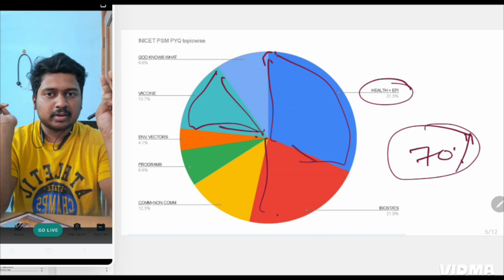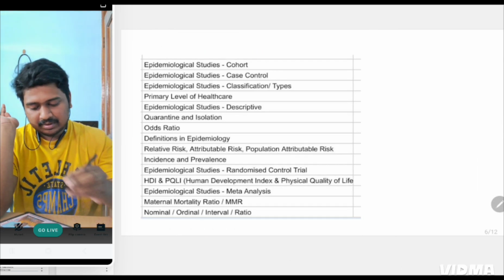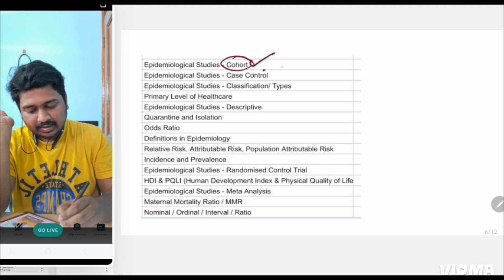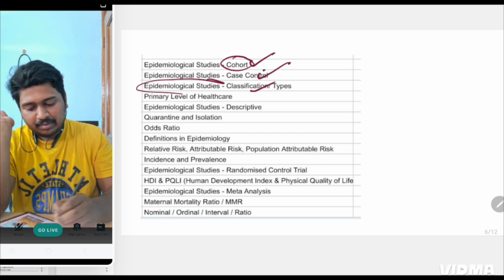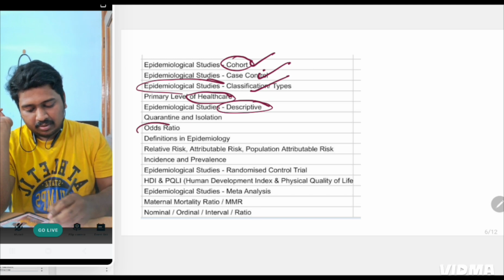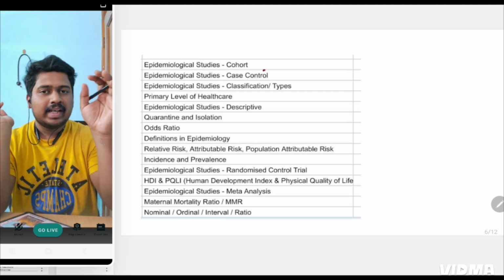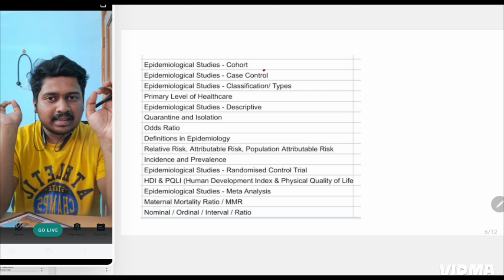These are the 3 topics that you should focus on. So coming to the most important questions in epidemiology, what are asked? Cohort studies, case control, types of epidemiological studies, levels of healthcare, descriptive studies, odds ratio, relative risk, attributable risk. Take a photo of this, because these topics are repeatedly asked. Nothing else is asked in PSM.